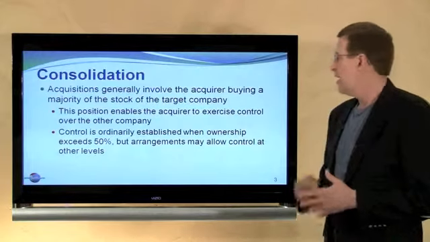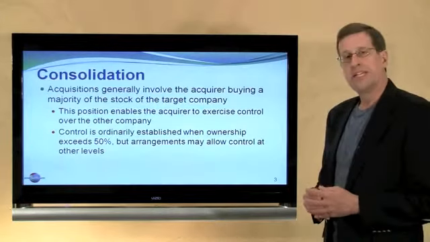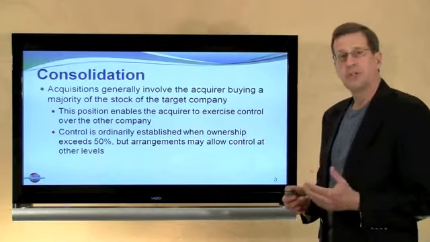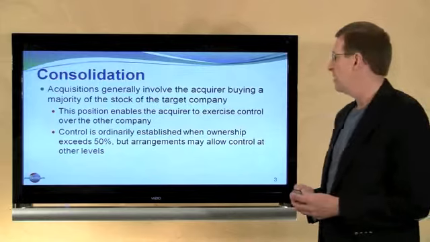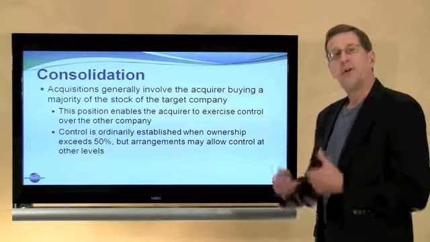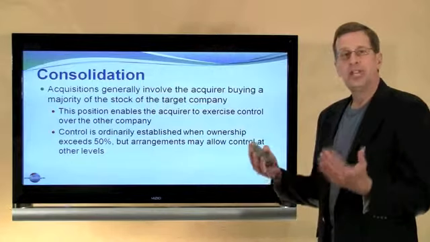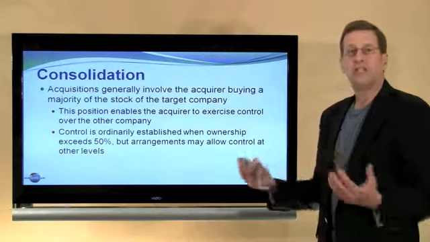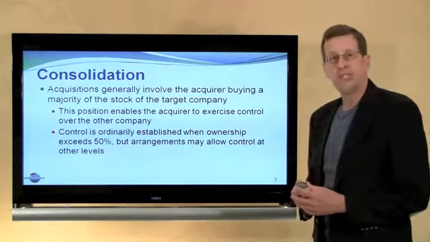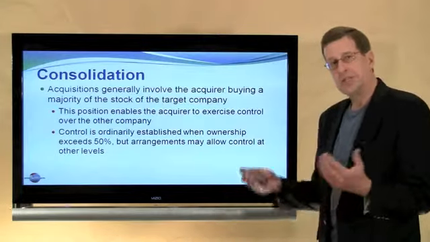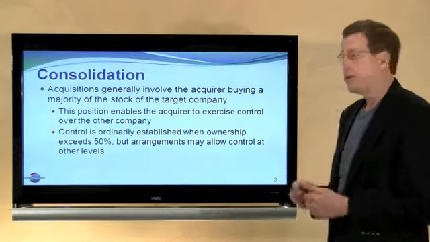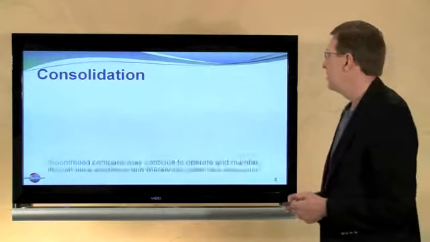That control is ordinarily established when ownership exceeds 50%, but it can occur at lesser levels than 50%, or there are other contractual or interlocking directorates or things of that nature. So once one entity controls another, the accountants say rather than having two separate economic entities, they are essentially married or become one economic entity, and we move on to the preparation of consolidated financial statements that show the parent company and subsidiary as one consolidated unit.